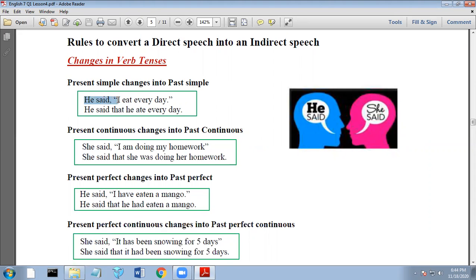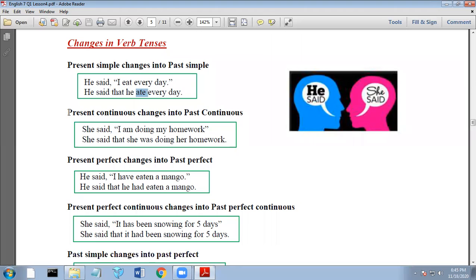He said, "I eat every day." So our present simple tense here is the "eat." And then converted into indirect speech: he said that he ate every day. So the simple present tense "eat" should now become "ate," or the past simple tense in the indirect speech, I mean.